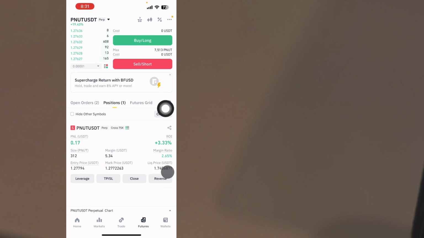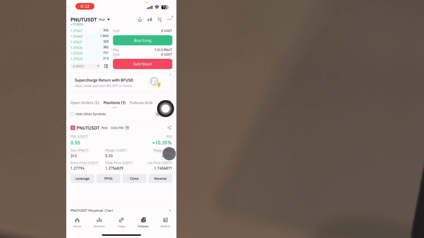Liquidation price is if this coin decides to go to 1.7400, I'm going to be liquidated, meaning all the money is going to be evaporated. So you can see our current profit is $1.3 with plus 24%. For me, anytime this ROI reaches 100 plus ROI, I usually close 50% and move my stop loss to entry. That's my rule. So we have TP/SL.